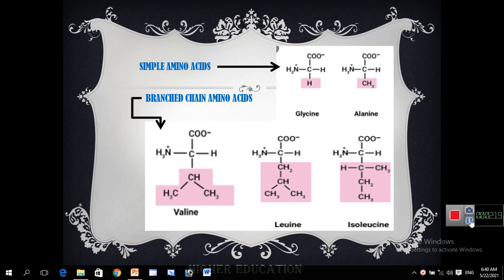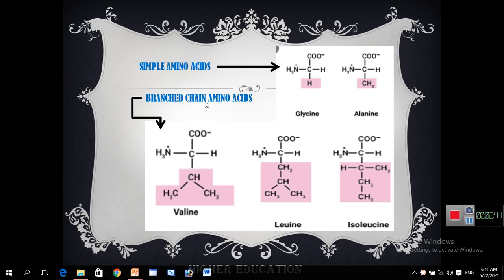This is a structure of simple amino acids, glycine and alanine. Here there is no further side chain or branch chain, but it simply contains a hydrogen, and here it contains a methyl group.